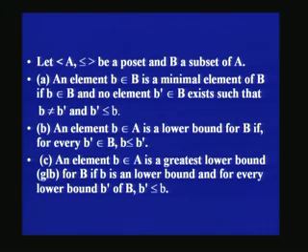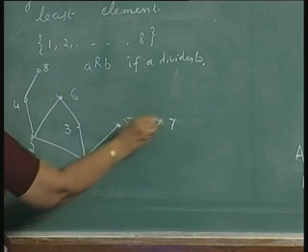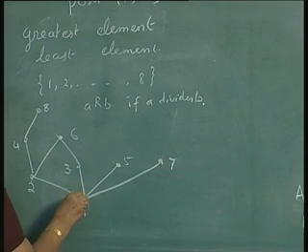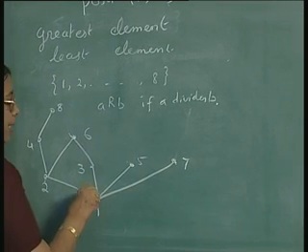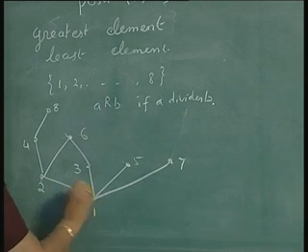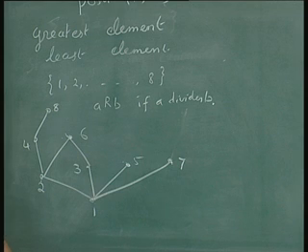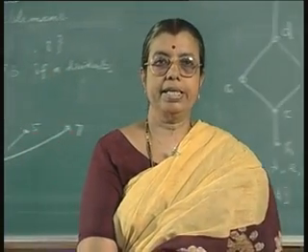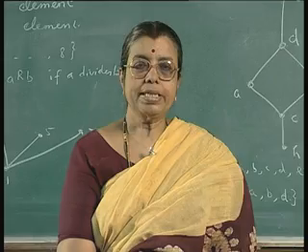Okay. So, if you look at this diagram, in this case there is no greatest element, these are the maximal elements, this is the least element, this is the minimal element, this is the only lower bound and it also happens to be the greatest lower bound, there is no upper bound here. So, these upper bounds, lower bounds may exist or may not exist, and greatest element, maximal elements, they will belong to the subset. You are considering a set A and taking a subset B of A.